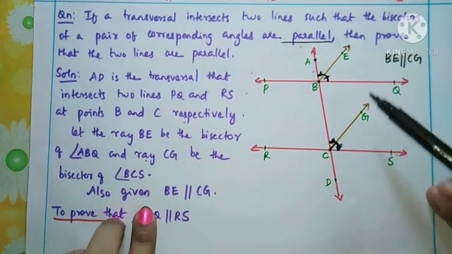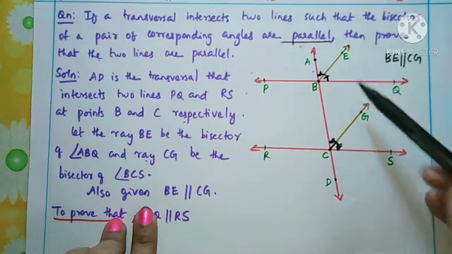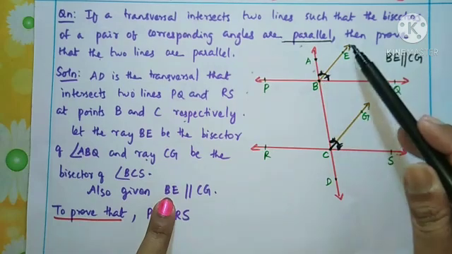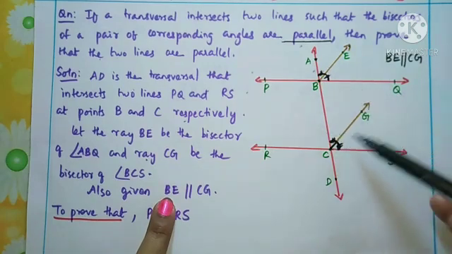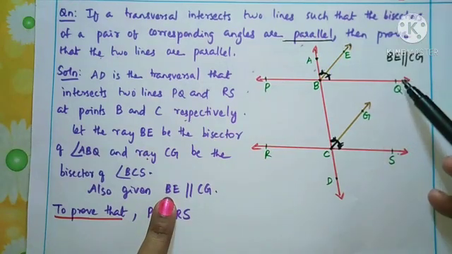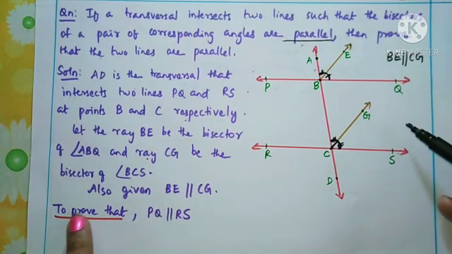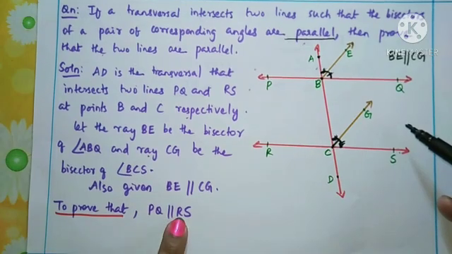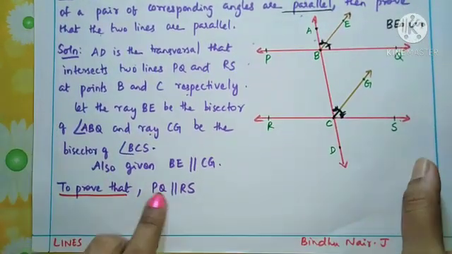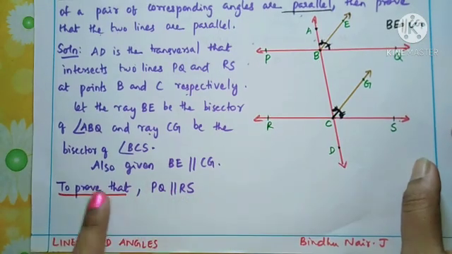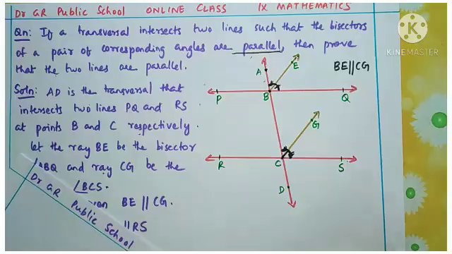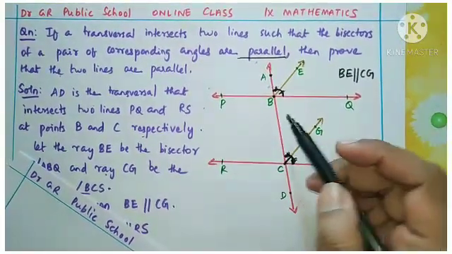Also, what is given? These bisectors are themselves parallel. That is, BE is parallel to CG. These are the given conditions, and what we want to prove, children, is that the two given lines are parallel. So we need to prove PQ parallel to RS. How do we prove the theorem? Let us see. Children, you want to understand one thing.